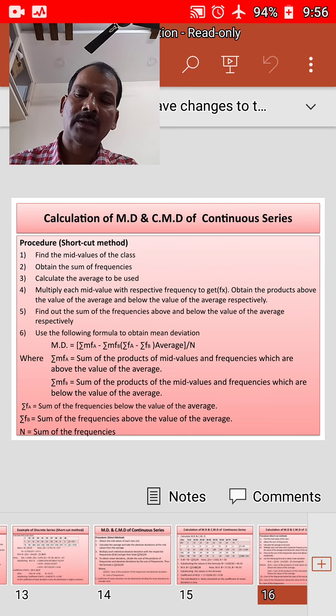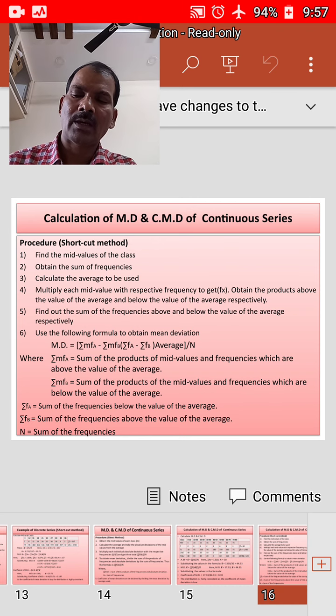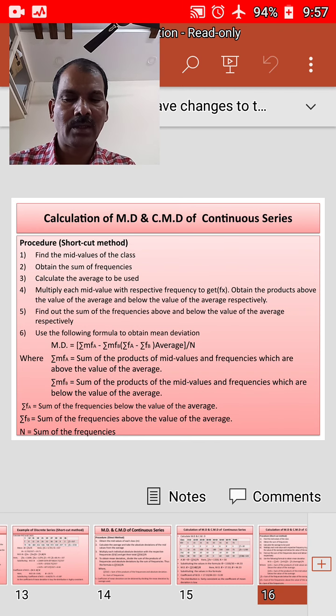Third, calculate the average to be used. Fourth, multiply each mid value with its frequency to get fx, and obtain the products above the value of the average and below the value of the average respectively. Fifth, find the sum of the frequencies above and below the value of the average respectively.